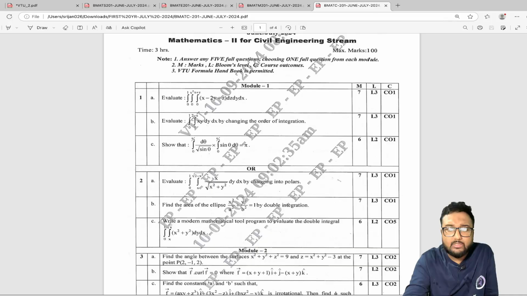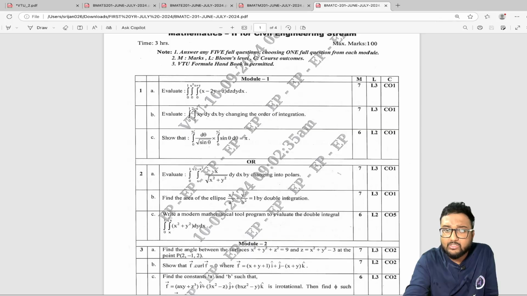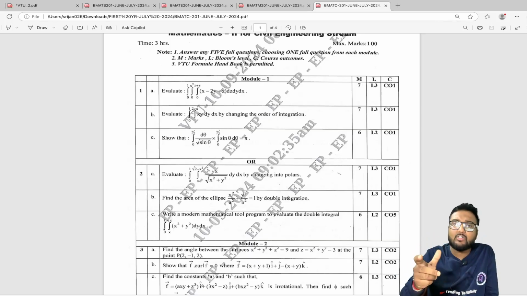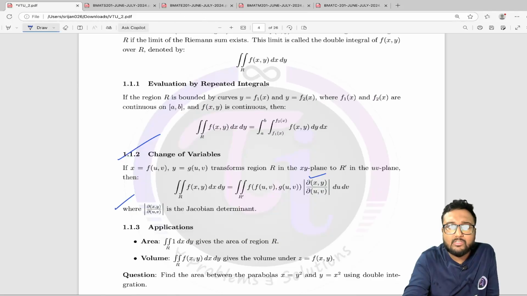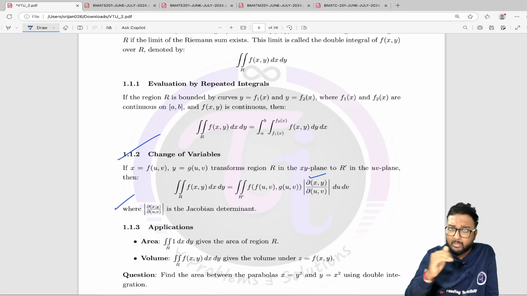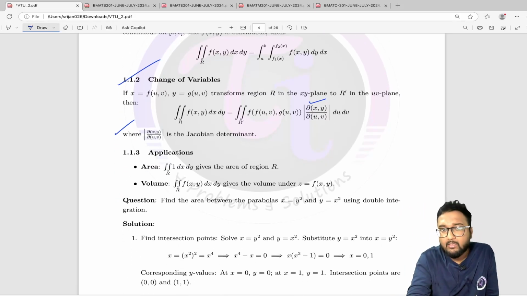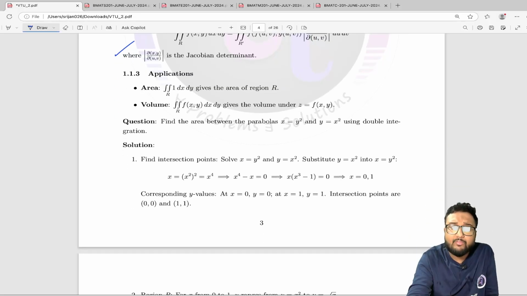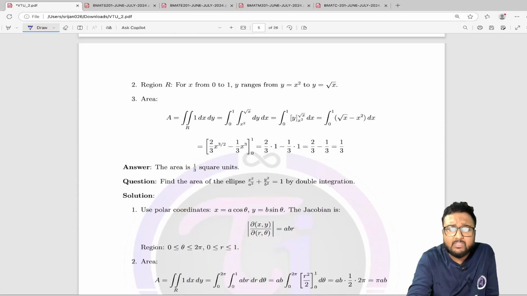Okay, and we have change of variable as well. This 2a for civil engineering students is changing into the polar system, that is the change of variable category question, right? So this is a very important one. As I can see, in the previous years the change of order is there mostly, so change of variable is going to be important this year as per my prediction.